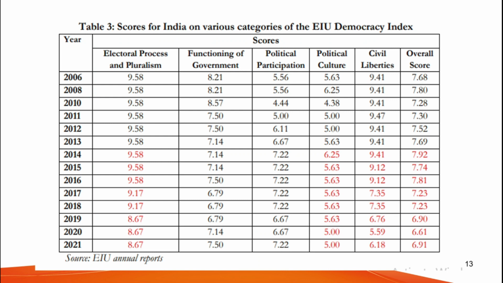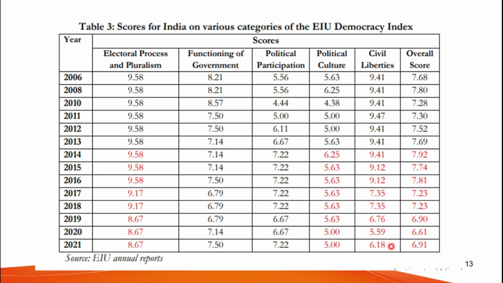Even this table has been directly taken from the paper. In this table, you can see the scores for all 5 categories, and in the last column, you can see the overall score. The scores from 2014 for the categories mentioned in the previous slides are marked in red here. You can see the scores dip in electoral process and pluralism. It was 9.58 in 2014. It dipped to 8.67 in 2021. You can see the same thing happening in political culture. It was 6.25 in 2014 and it dipped to 5 in 2021. The same thing with civil liberties: 9.41 in 2014 to 6.18 in 2021.